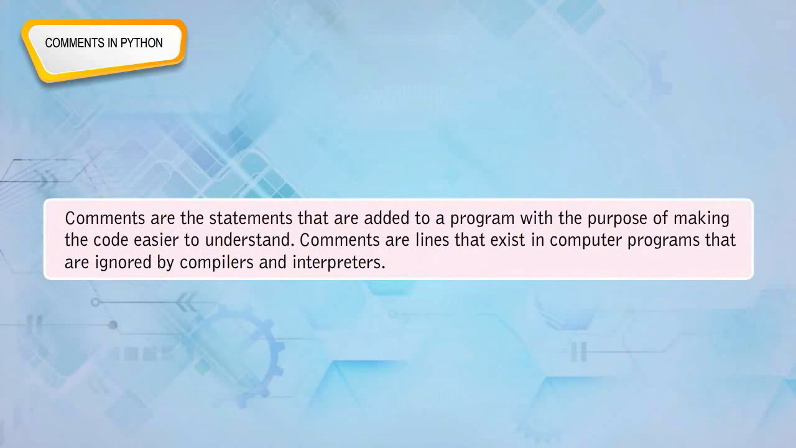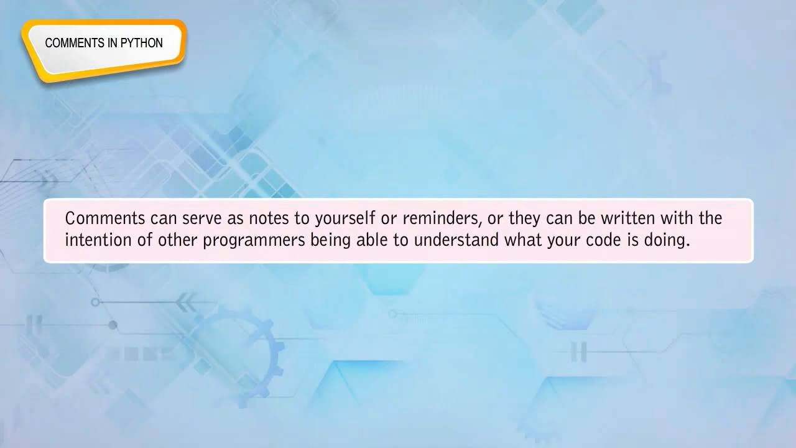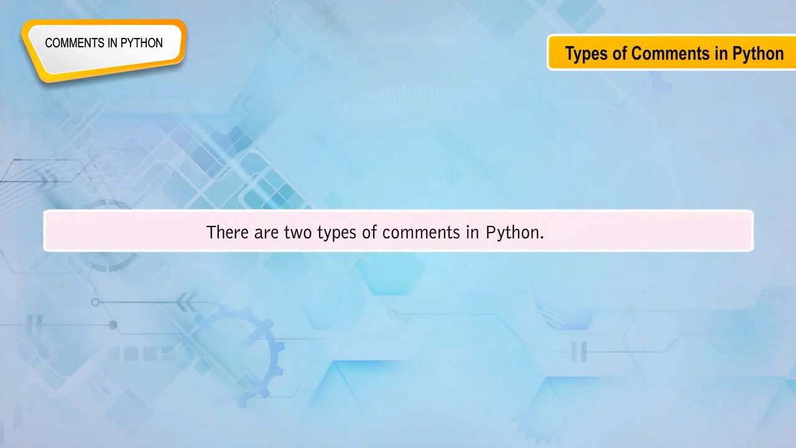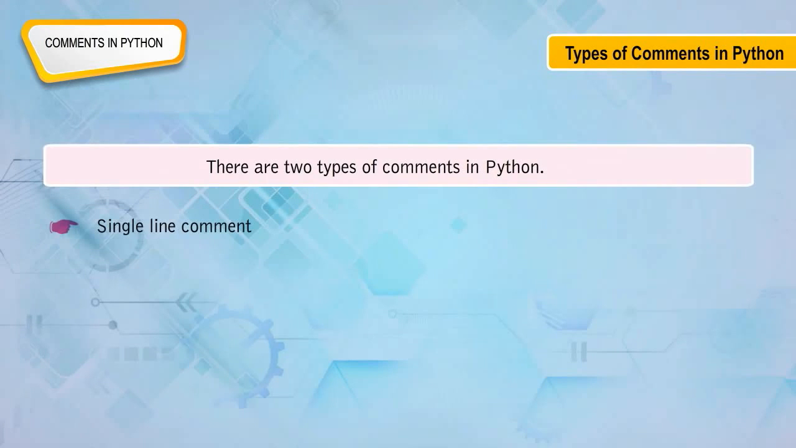Output. Comments in Python. Comments are statements that are added to a program with the purpose of making the code easier to understand. Comments are lines that exist in computer programs that are ignored by compilers and interpreters. Comments can serve as notes to yourself or reminders, or they can be written with the intention of other programmers being able to understand what your code is doing. Types of comments in Python. There are two types of comments in Python: single line comment and multi-line comment.